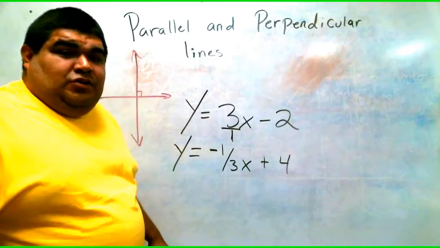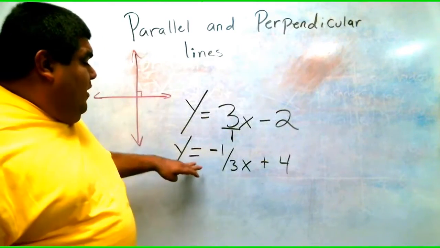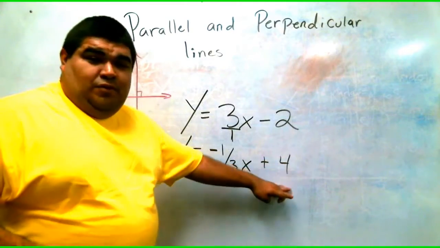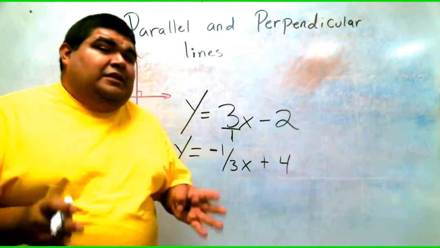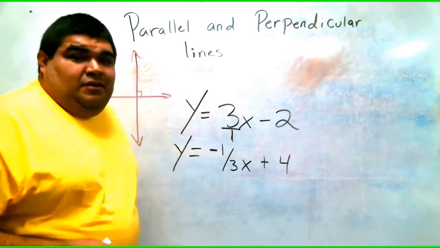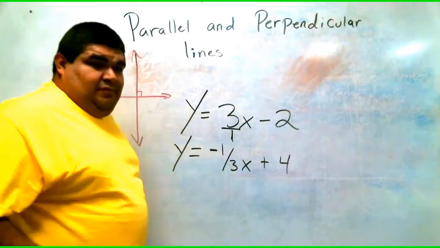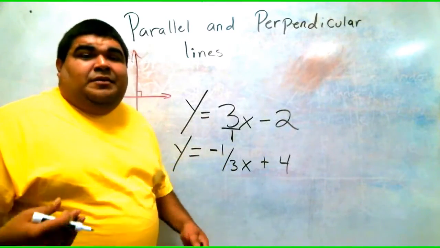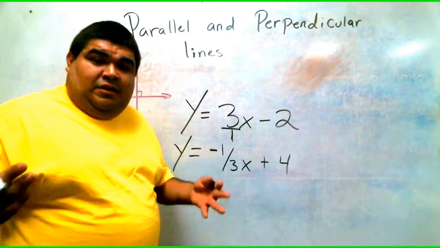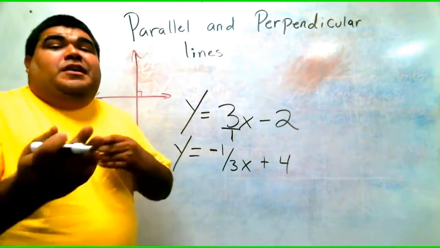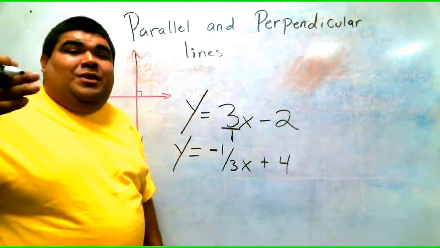On the other equation, notice that we have y equals negative 1/3 x plus 4. All we're going to focus on is our slope. Here, the slope is positive. On the bottom, it's negative. Okay? They're the opposite. That's a good sign. Okay? That means that we're on the right track to identifying if they're perpendicular or not. Okay? They have to be the opposite. So one's positive, the other one negative.